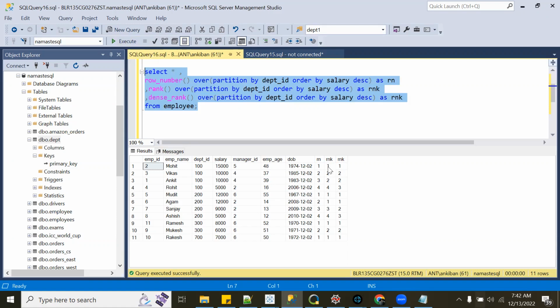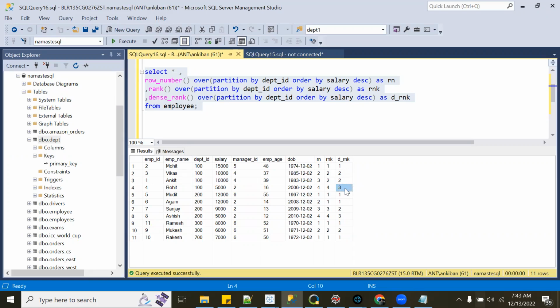So for example, this is rank. Let me make it t_rank. So we have 1, 2, 2, 4, because these two guys have the same salary. So they have got 2, 2, and the next person has got 4. In dense rank, the fundamental thing is the same: the two people with the same salary will get the same rank, but it doesn't skip the next number.